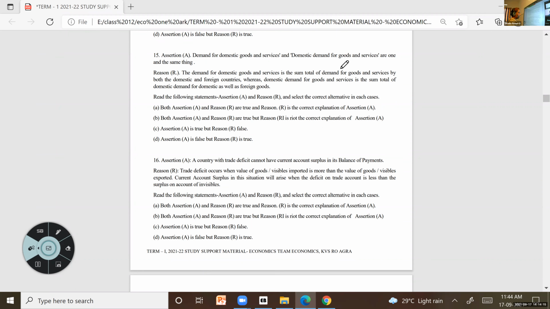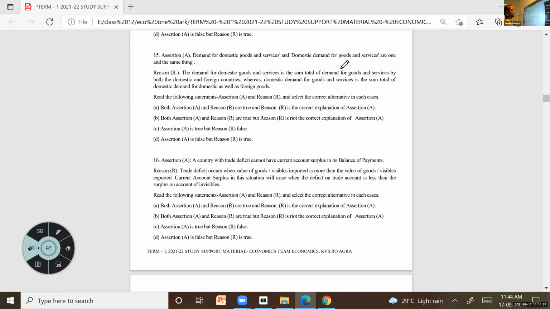It can be demanded by Indians also, it can be demanded by foreigners also. Now here, domestic demand means only Indians are demanding. It can be Indian goods also, foreign goods also. These two, are they the same?